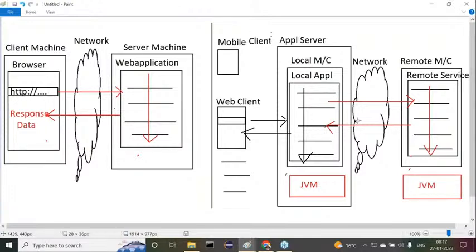Now just compare that architecture in our mind. Now think about this architecture: a distributed application. This is the user, the web client. For example, I myself am a user. Now I open my computer, open my browser, and type durgasoft.com. Think of it, this local application, durgasoft.com, is my web application. Durgasoft.com is running under server one, an application server.